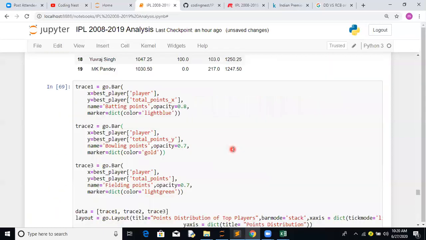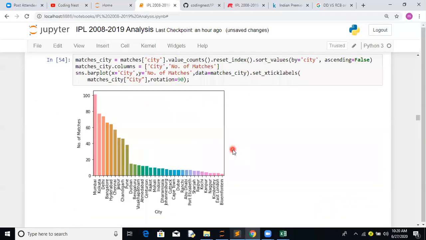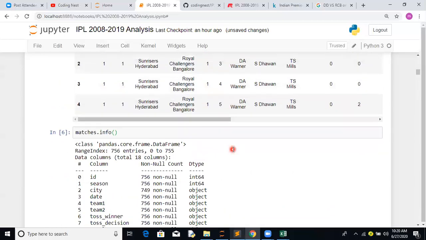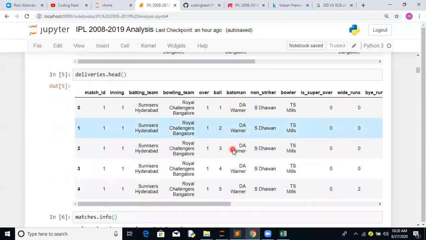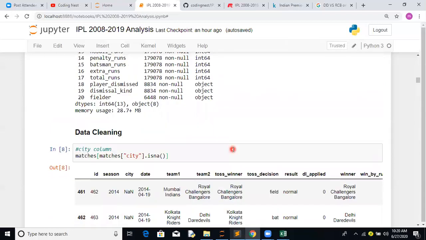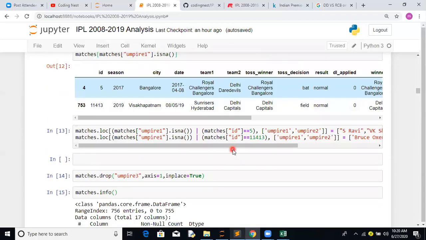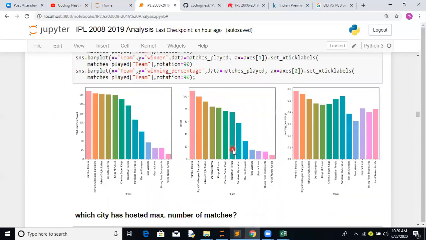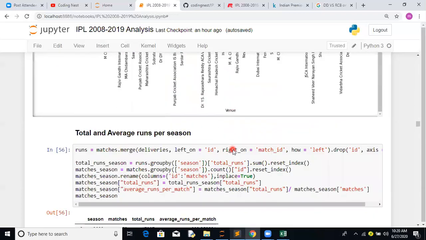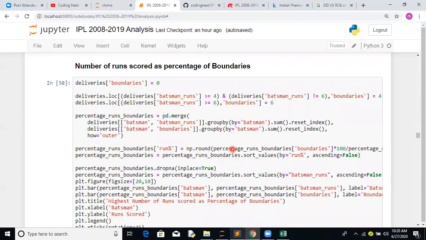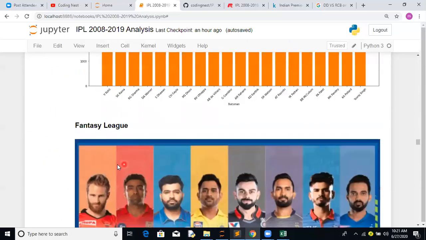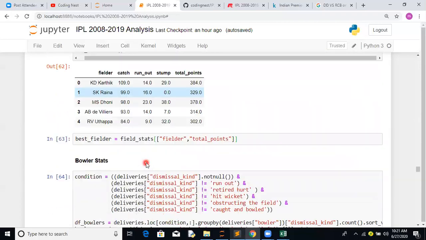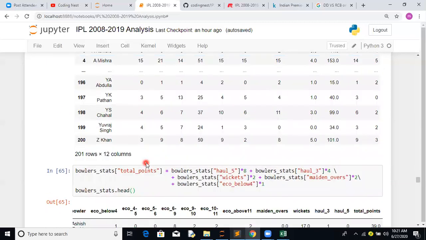But overall, we started with data analysis, then we did the data cleaning activity, then a bit of exploratory data analysis. Majorly we focused on how to create a fantasy league. And lastly, we created a small model where we predicted the winners.